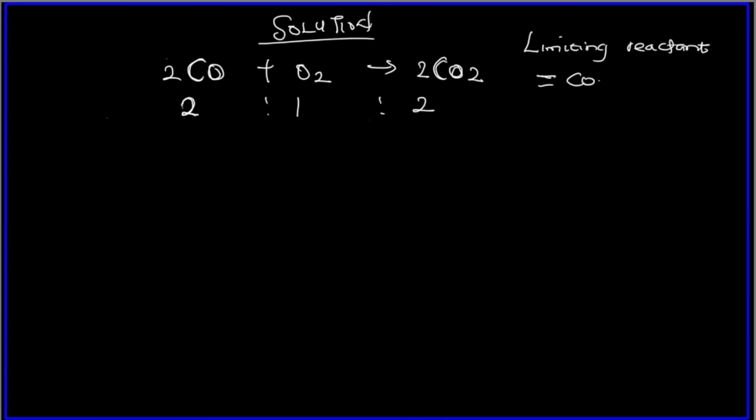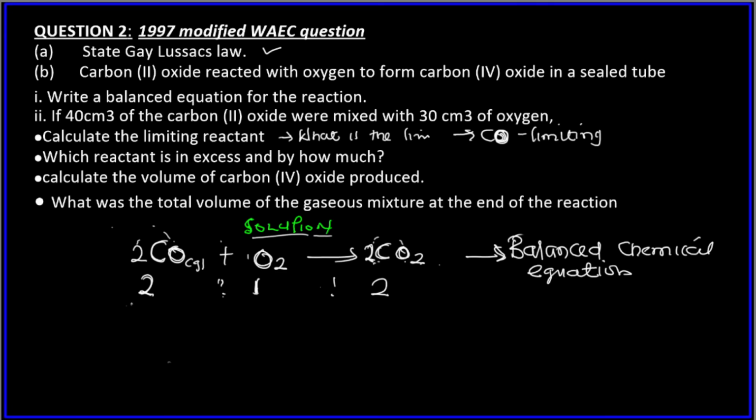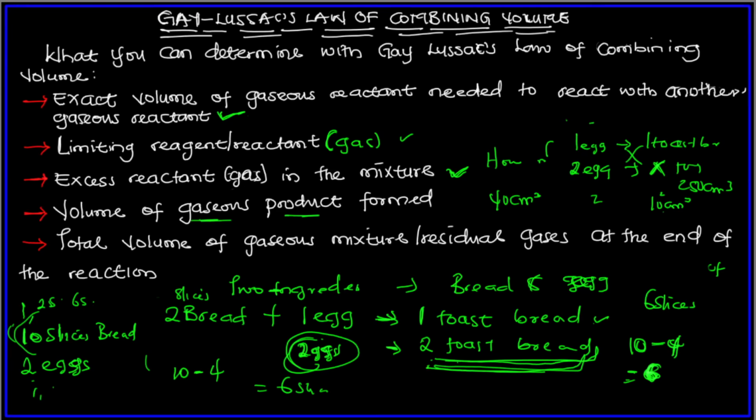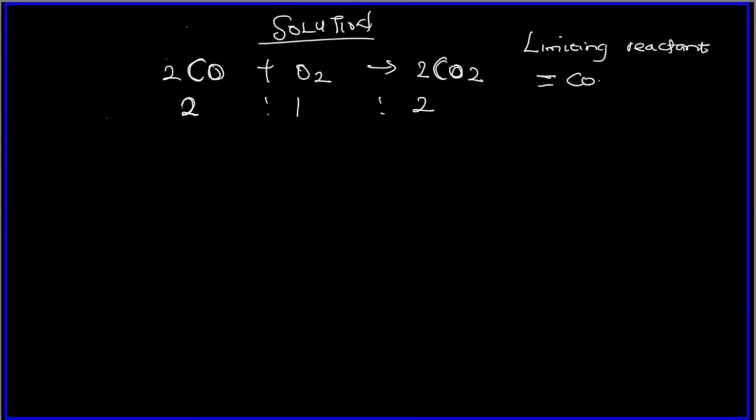So let's look at the next question they asked us to solve. They said, which reactant is in excess and by how much? Remember I told you that once this is the limiting reagent and it finishes first, this one automatically becomes the excess reactant. So the excess reactant is O2, oxygen gas.